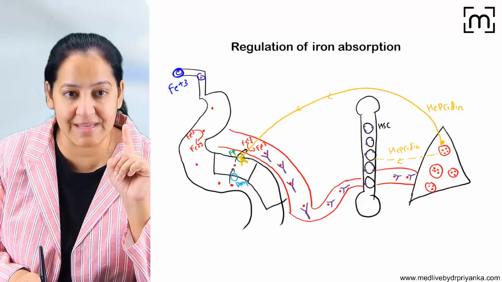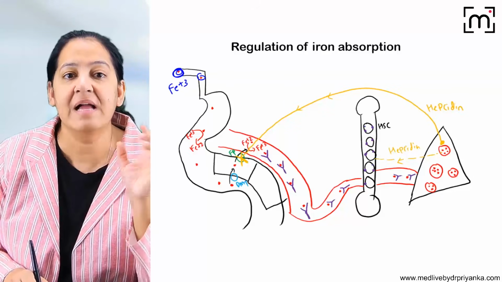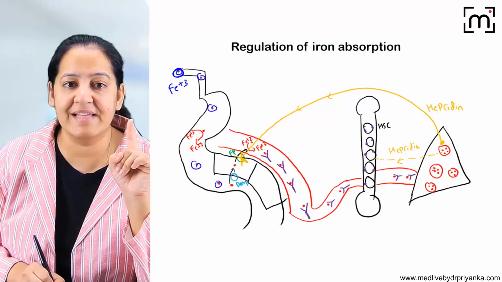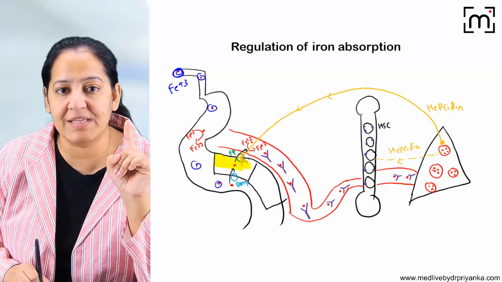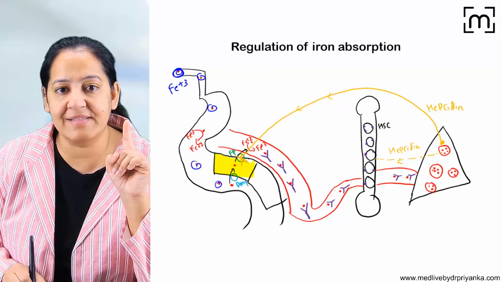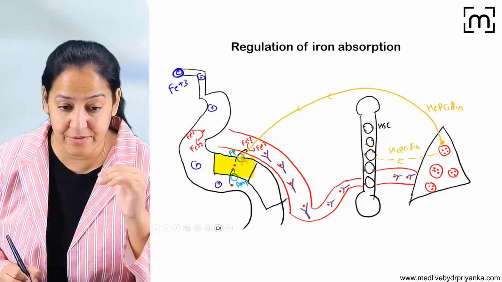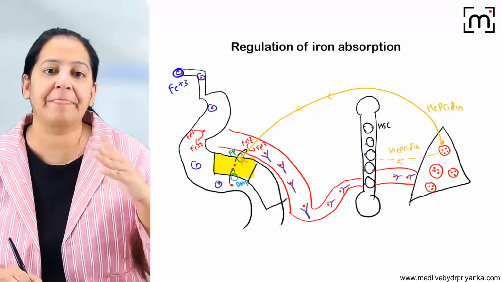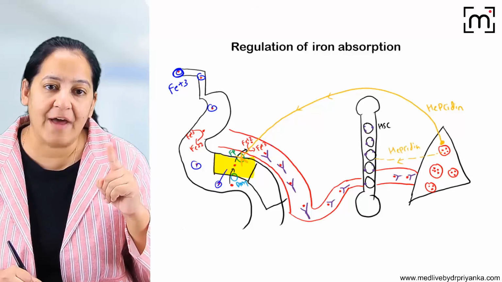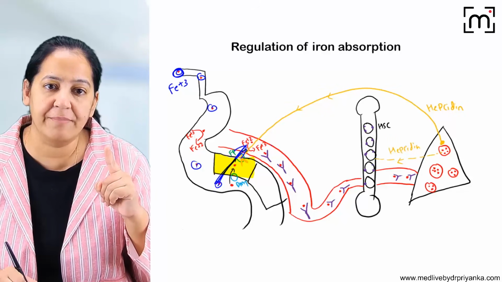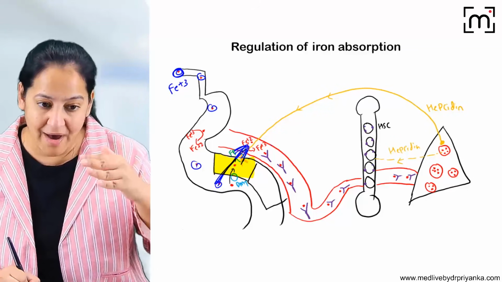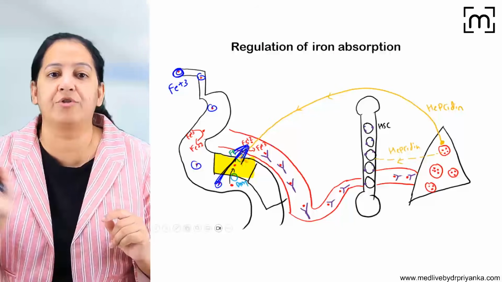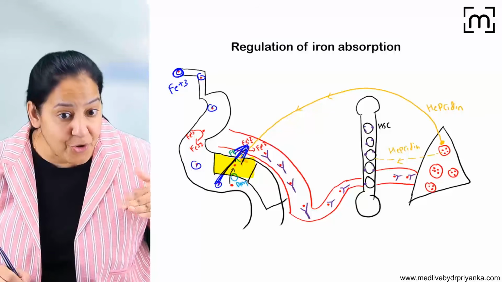Now this iron will go through the mouth, the esophagus, the stomach, and the intestine. Here is the intestinal cell, which is known as the enterocyte. This enterocyte will absorb the iron from the lumen of the intestine into the blood. Look at the arrow. I want to absorb the iron from the lumen of the intestine into the blood vessel. So this iron has to cross this cell.